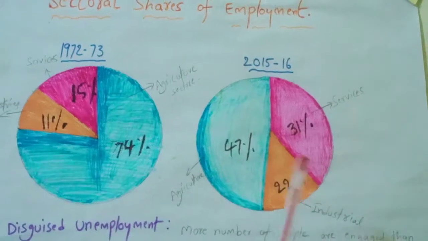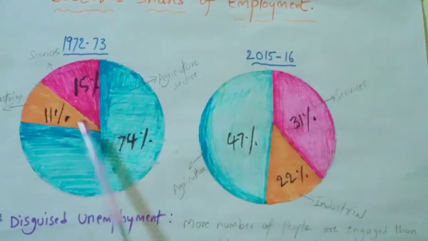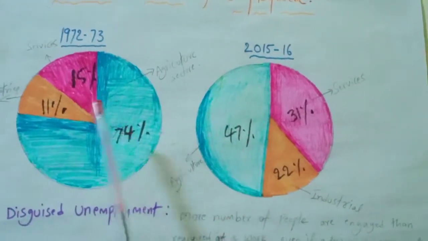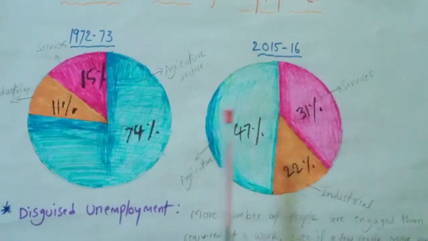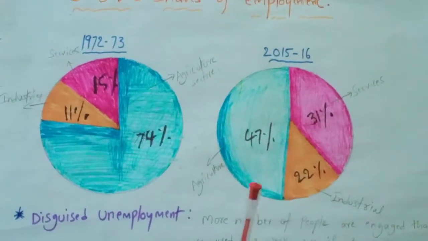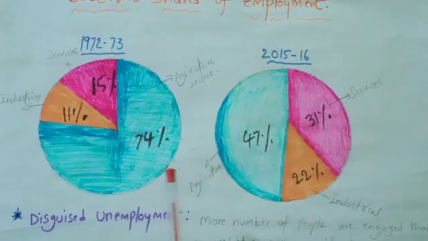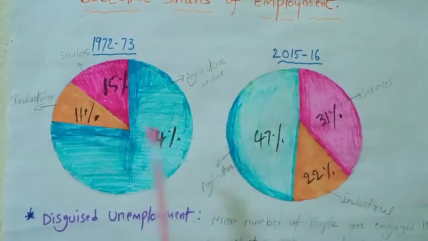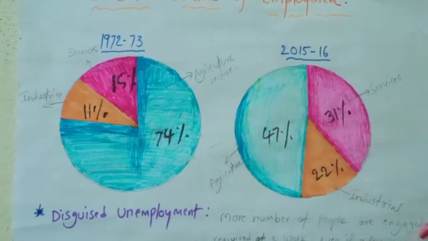The industrial sector also increased, but not as much as the service sector. It doubled from 11% to 22%.